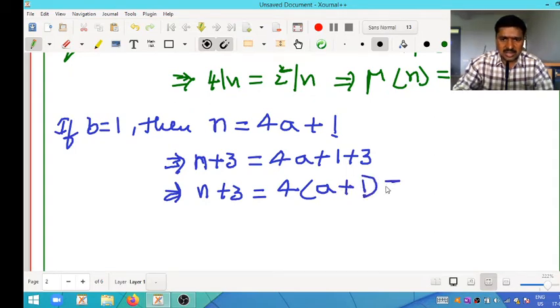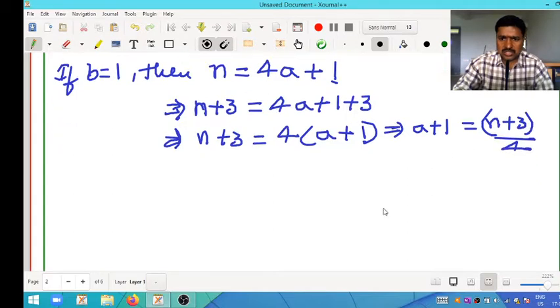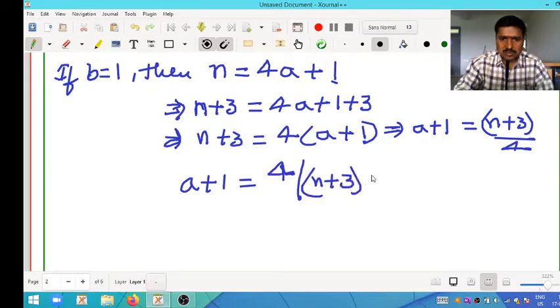This is nothing but a plus 1 is equal to n plus 3 divided by 4. That is, 4 divides n plus 3. This is nothing but 2 square divides n plus 3.